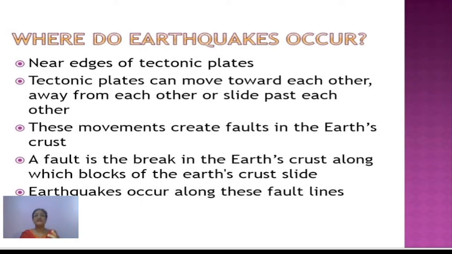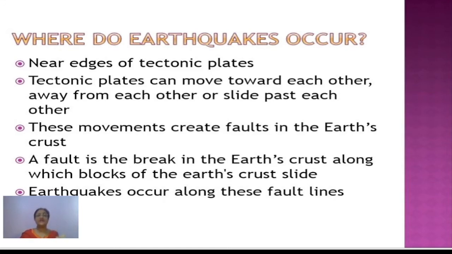Then, the tectonic plates can move in basically three types of movements. Either they move towards each other, or they move away from each other, or the third movement is when they move very close to each other. When either they move towards each other or away from each other, in both these cases most of the earthquakes are caused, because some new landform is getting created, and whenever that happens, an earthquake has to come.